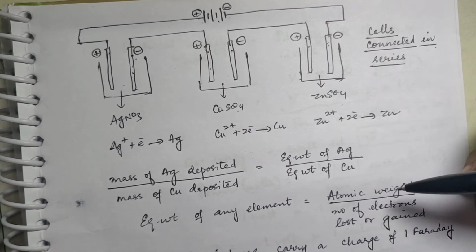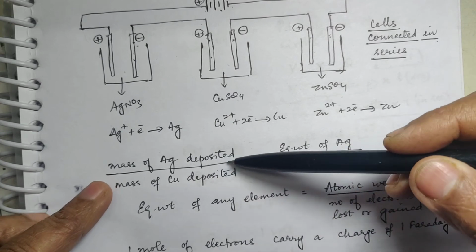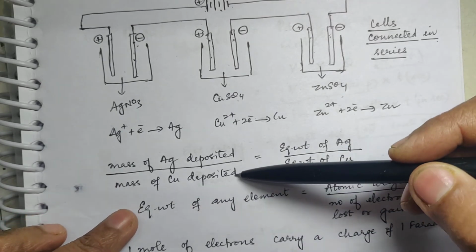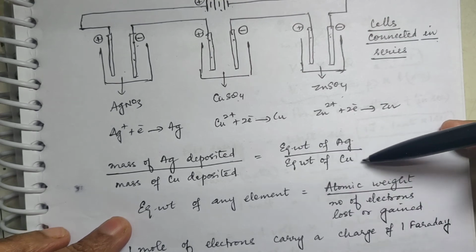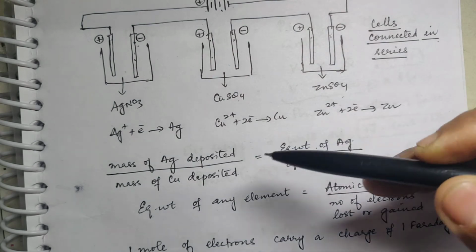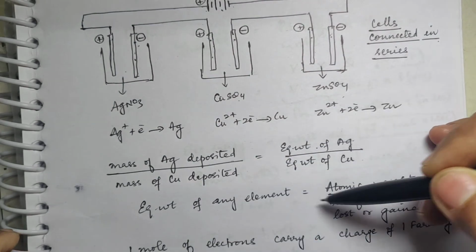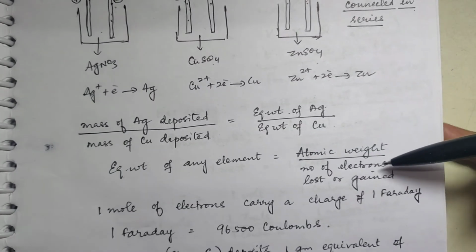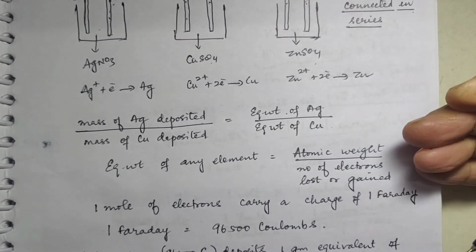Okay. Now what does this second law say? The second law says the mass of silver deposited upon mass of copper deposited is equal to equivalent weight of silver by equivalent weight of copper. I told you mass is directly proportional to equivalent weight. Now what is this equivalent weight? Equivalent weight of any element is equal to atomic weight upon number of electrons lost or gained by that atom or ion.